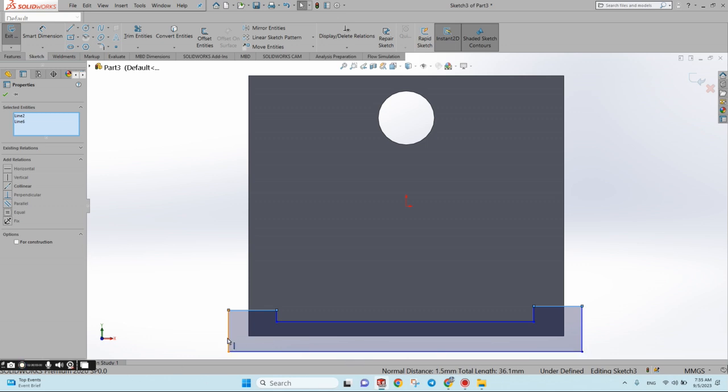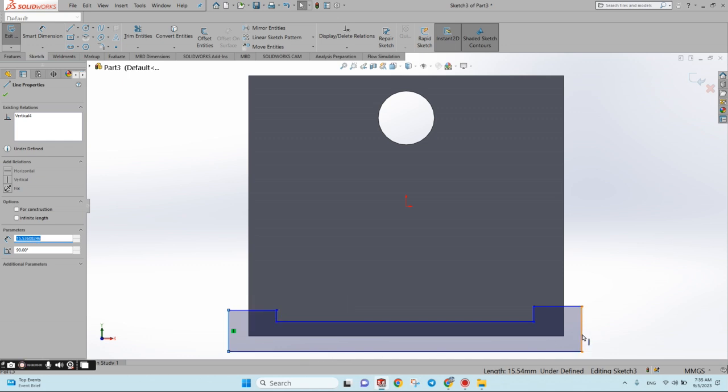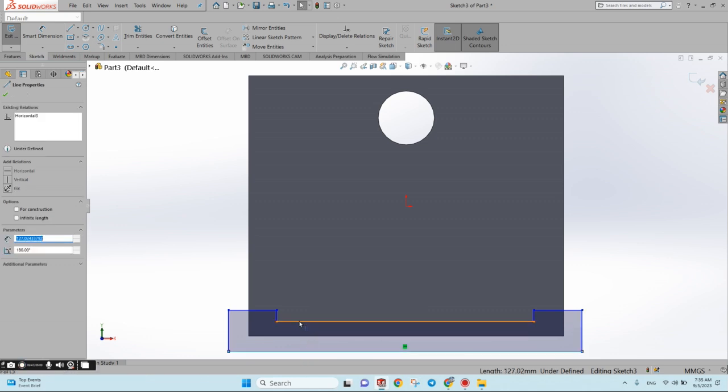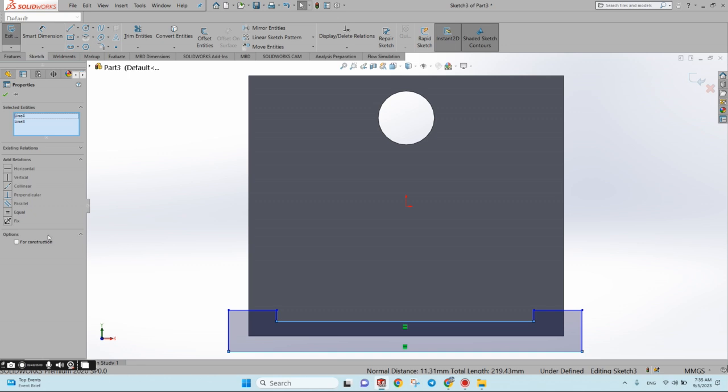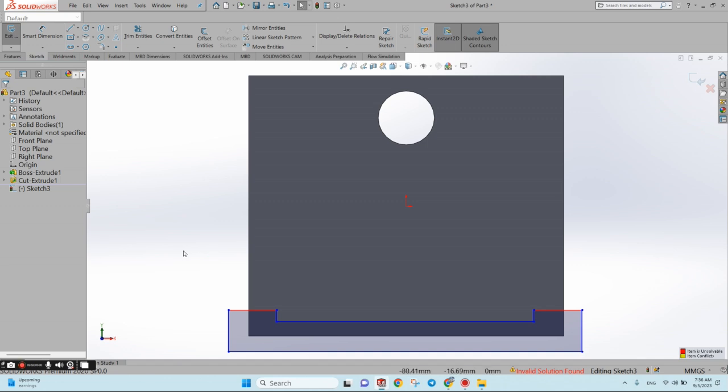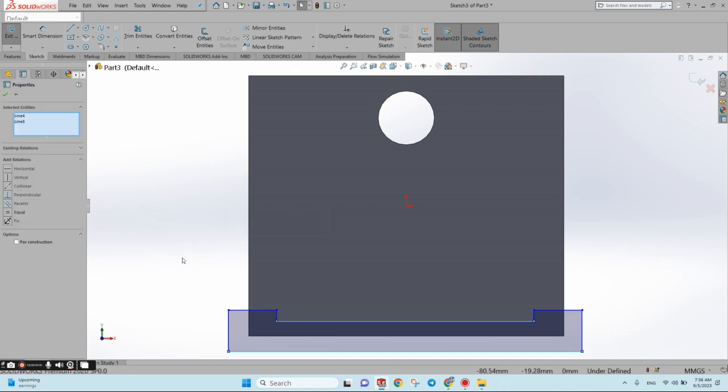And we can also do the same for other line. For example, this line, if we think they should be equal, we can select equal. Now they have equal dimension. And this line, we can choose parallel. SolidWorks gives us a message that we already have parallelism, so we don't need it. We can Control Z to turn back.